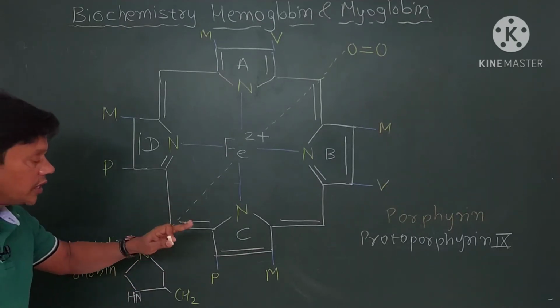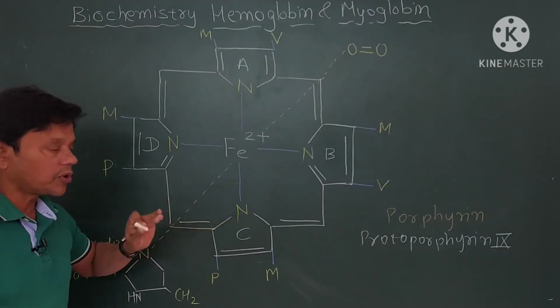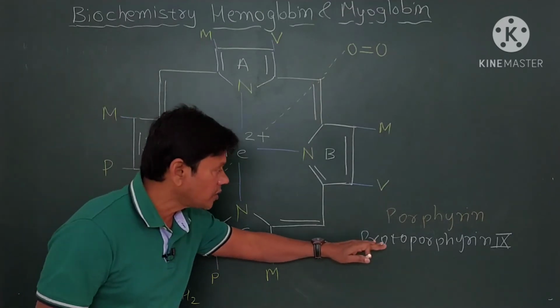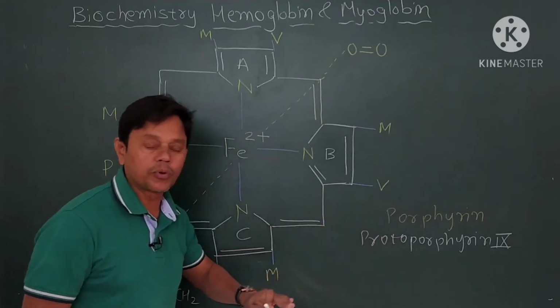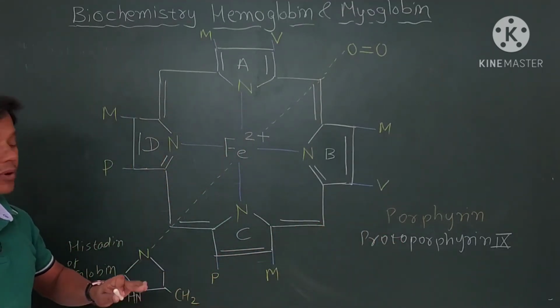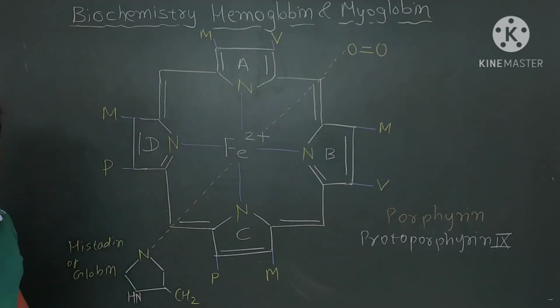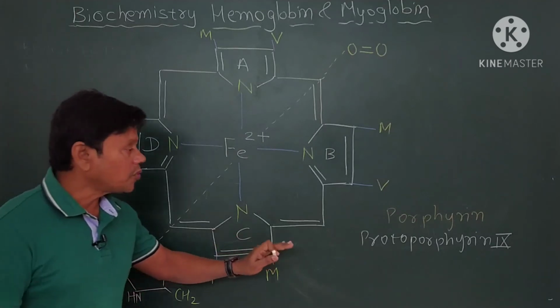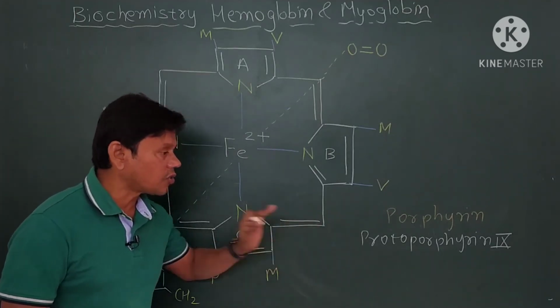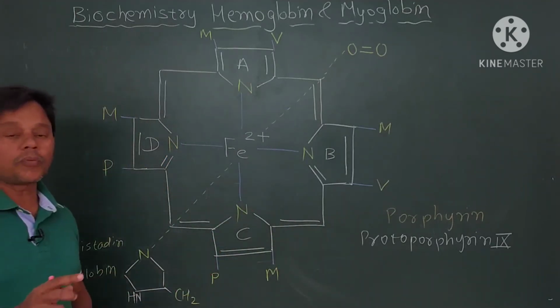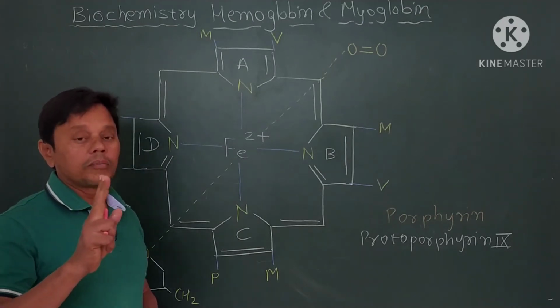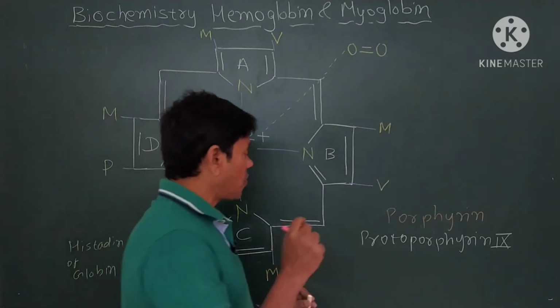So heme consists of a porphyrin molecule that is commonly known as protoporphyrin 9, in which iron is at its center. Now protoporphyrin 9 consists of 4 pyrrole rings.